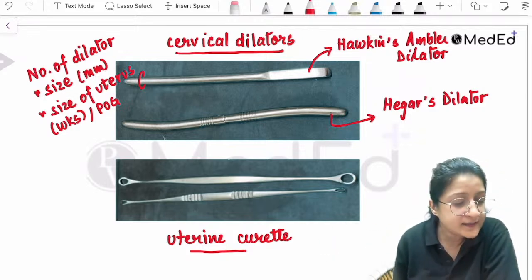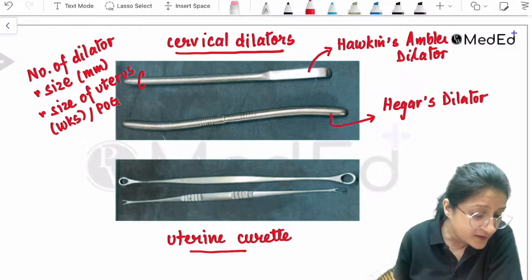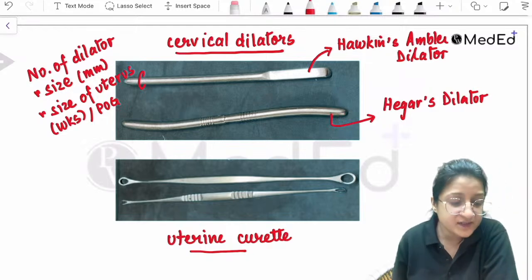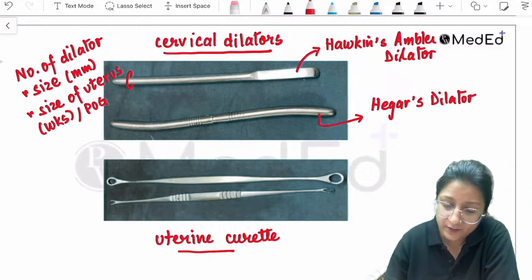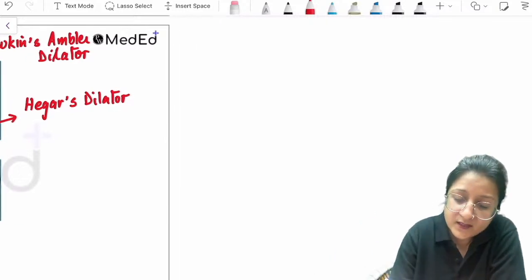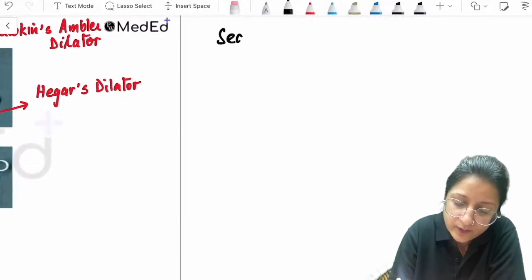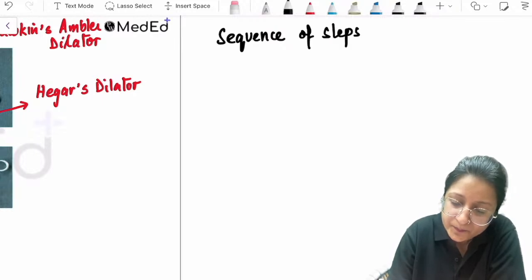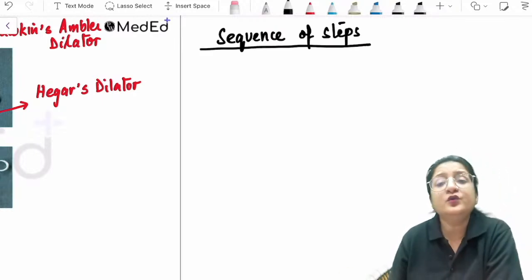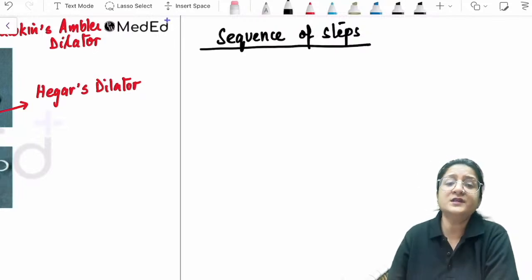So you're asking, first we use Haggard dilator, then Karman's cannula with this uterine sound? Very good question. If you look at the sequence of steps, first of all, we have to note the size and position of the uterus.